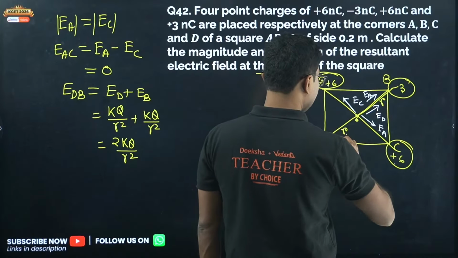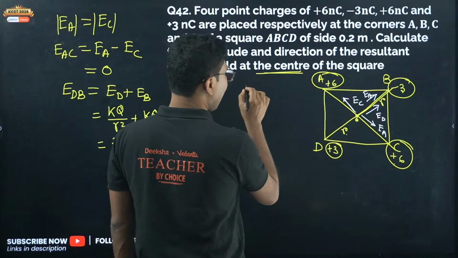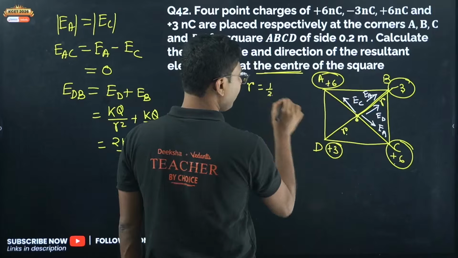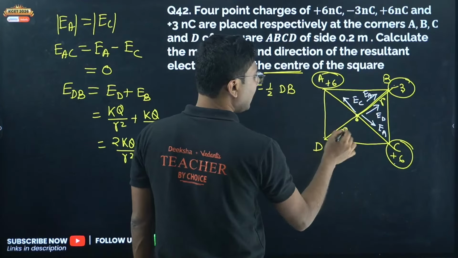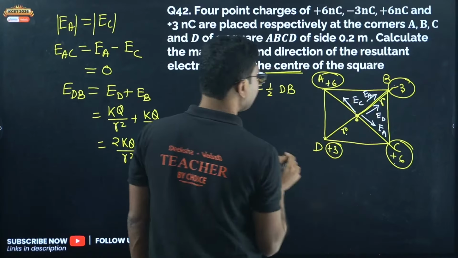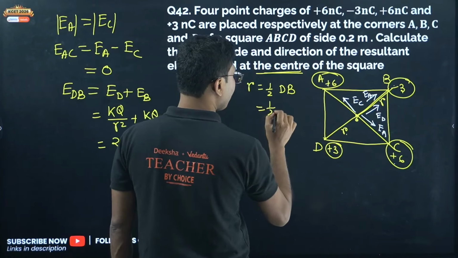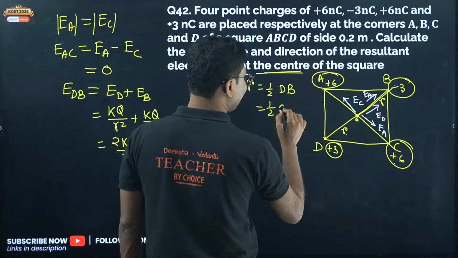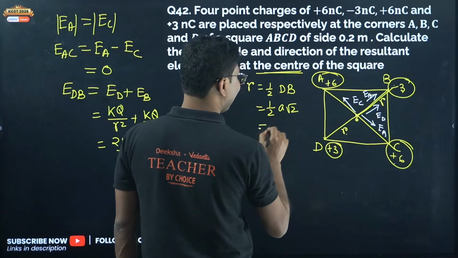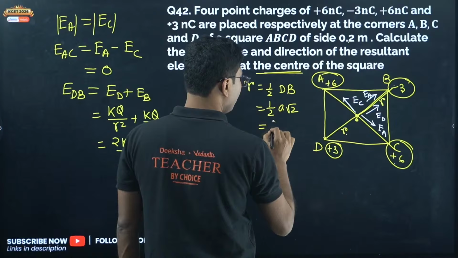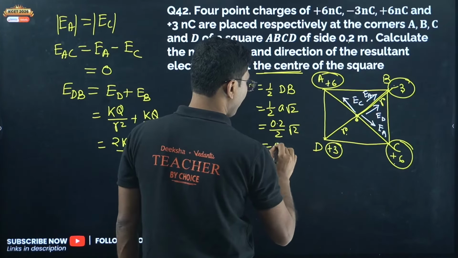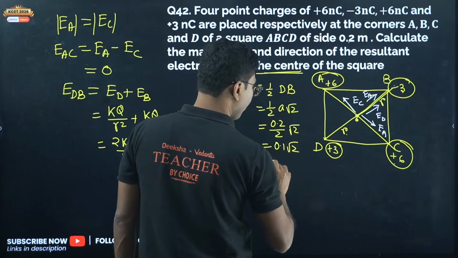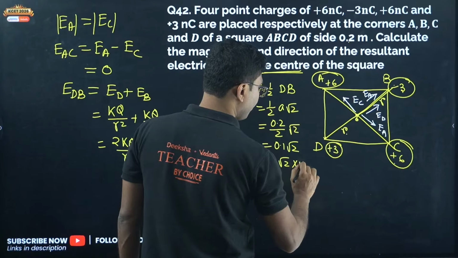So what is R? R is half of this diagonal DB. So what is the diagonal of a square? Diagonal of a square is A root 2. What is A over here? A is 0.2. So 0.2 by 2 into root 2, or it will be 0.1 root 2, or we can write this as root 2 into 10 to the power of minus 1.